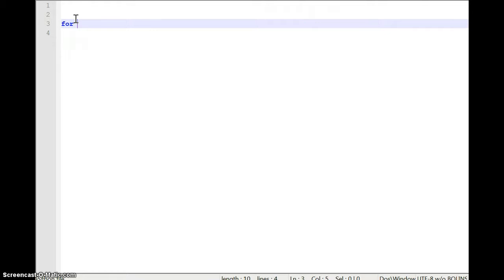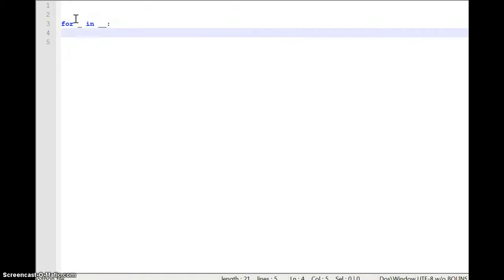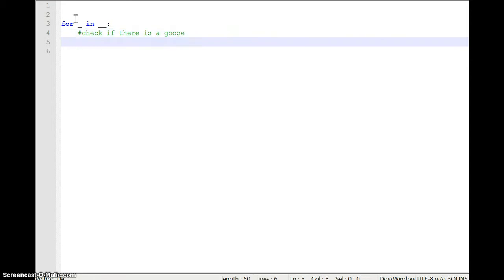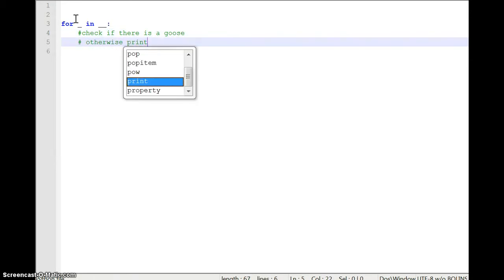So in our for something in something loop, we want to check if there is a goose. Otherwise, print duck.